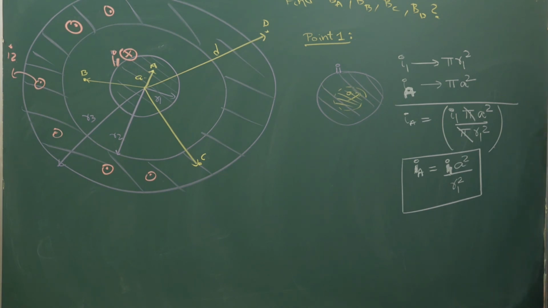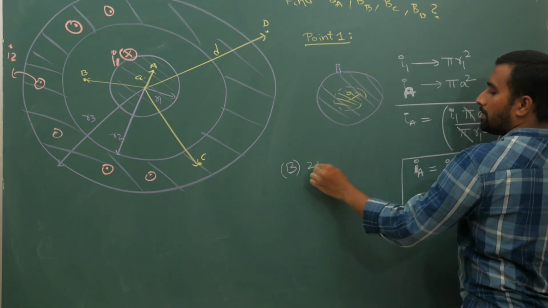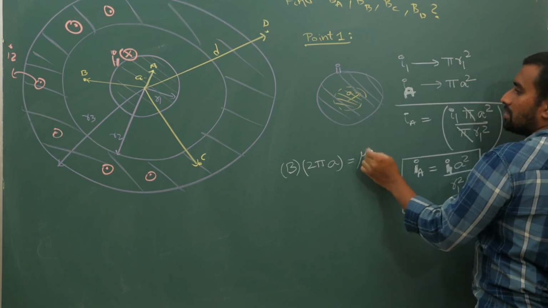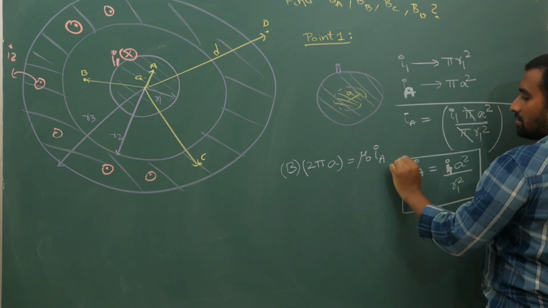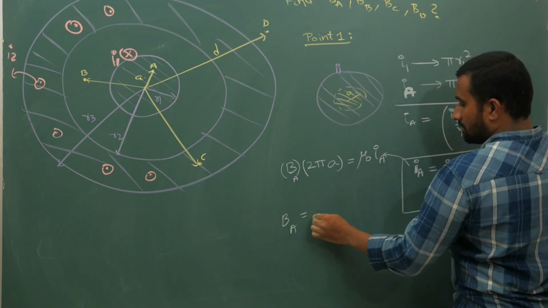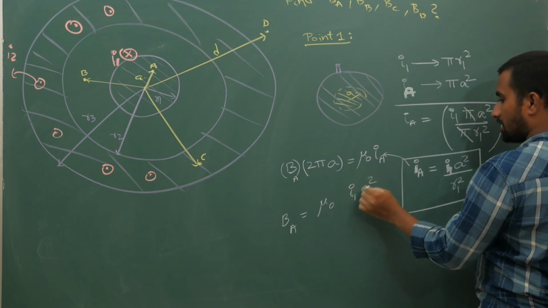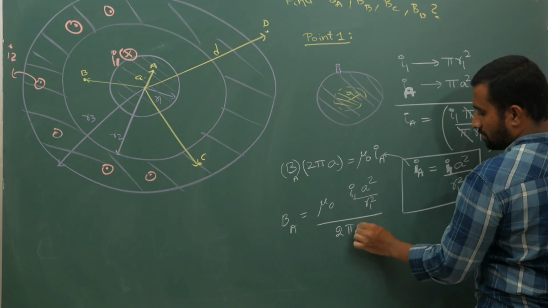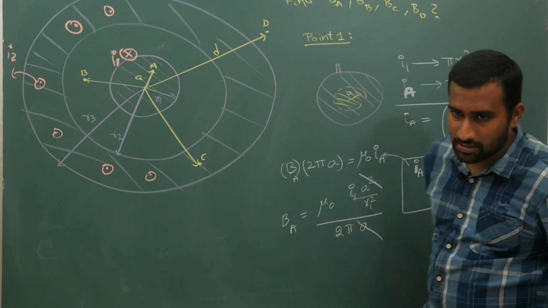Okay, so now just simple, B times Amperian loop, 2 pi A is the distance, that is equal to mu naught times enclosed current in this part, which is IA. How much is IA? This much. Substitute it, you will get magnetic field BA equal to mu naught times IA, which is I1 into A square by R1 square, whole divided by 2 pi A. A will go off, you simplify, whatever you get, that is the answer.